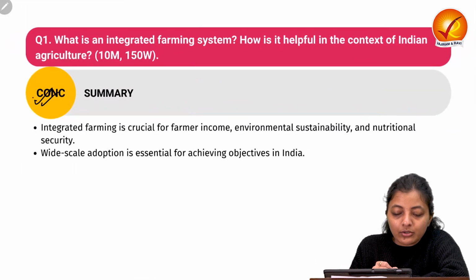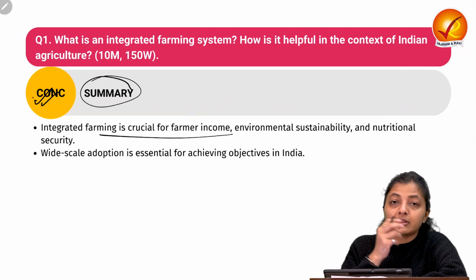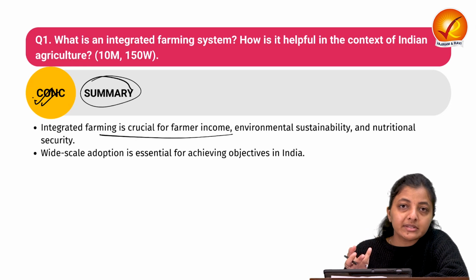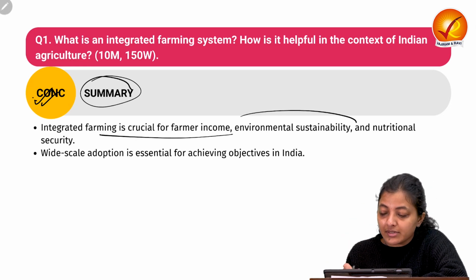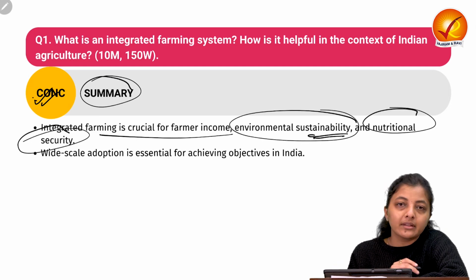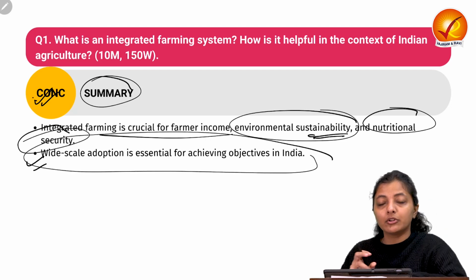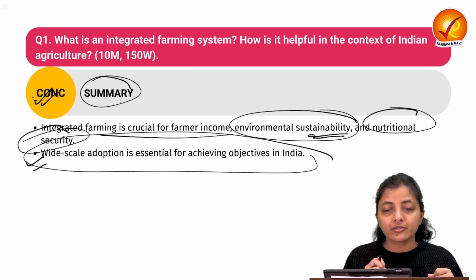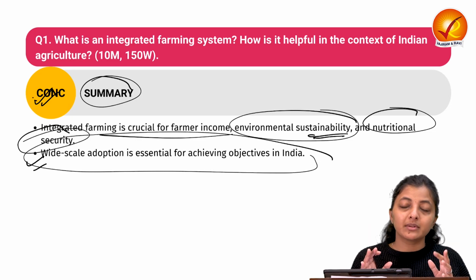Okay, so in the conclusion you can write a summary: yes, it is very crucial for the farmer's income, for stable and diversified income, and you can also use the aspects of climate change, environmental sustainability, and nutritional and food security. We need to adopt it on a wide scale, and for that the government has to put in some inputs and come up with new policies so as to support this system in a holistic way.